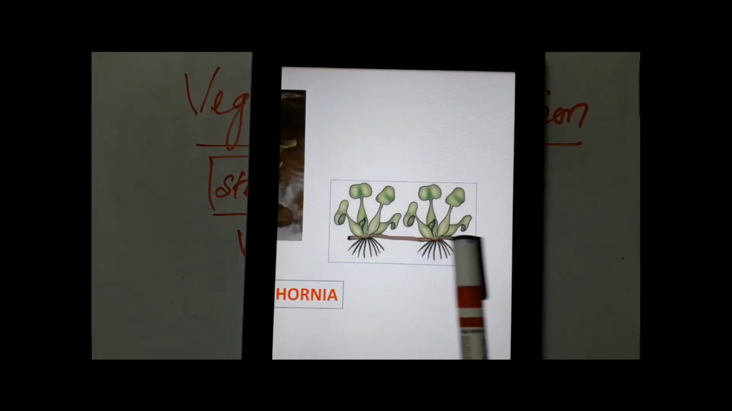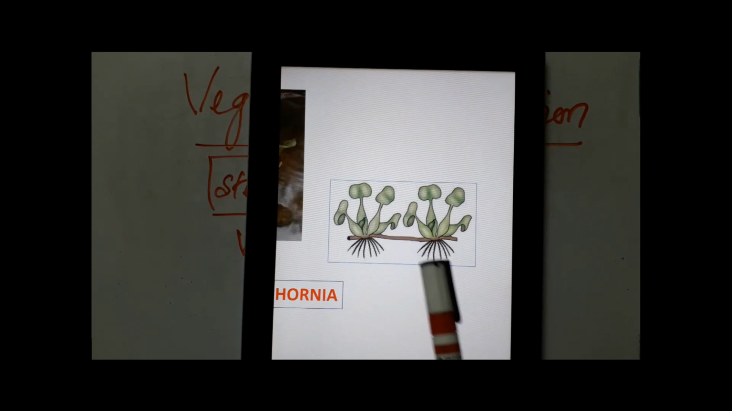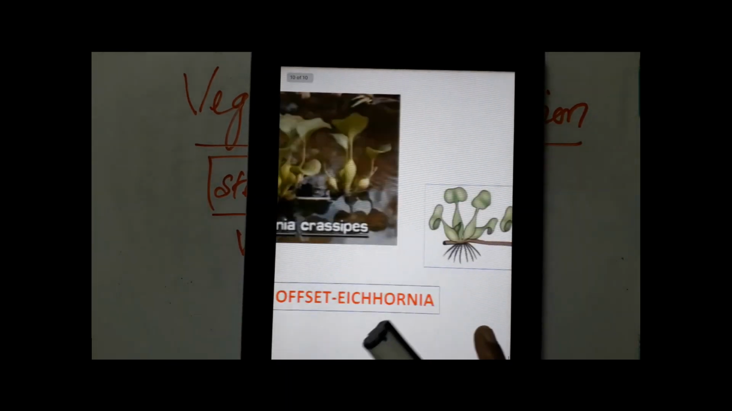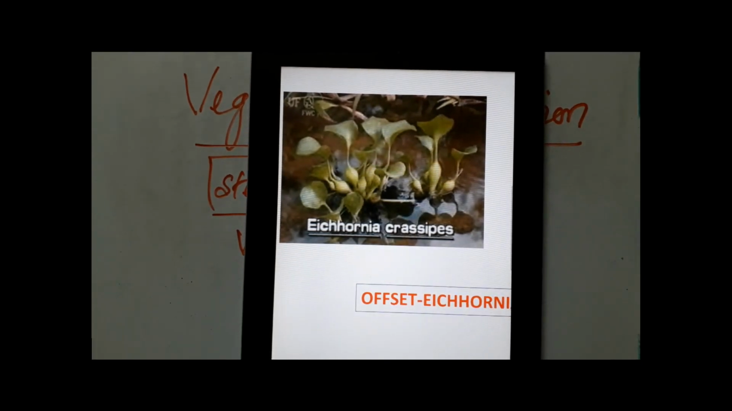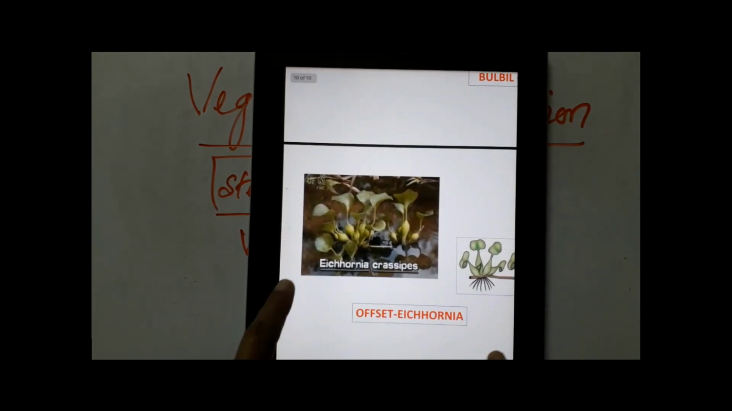It is a floating hydrophyte. The aerial part of the plant is above the water, whereas the roots, which help in buoyancy as well as absorption of nutrients, are below the water level. This is called the offset of Eichhornia. You can see here, the plant grows very quickly by using this vegetative propagation method.